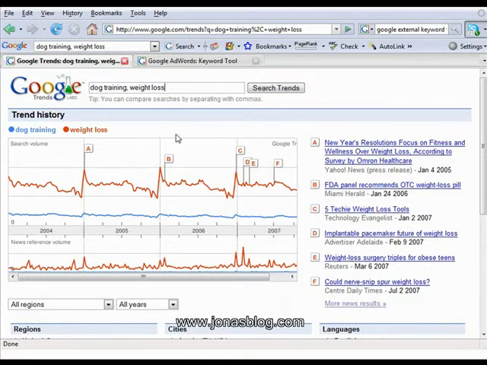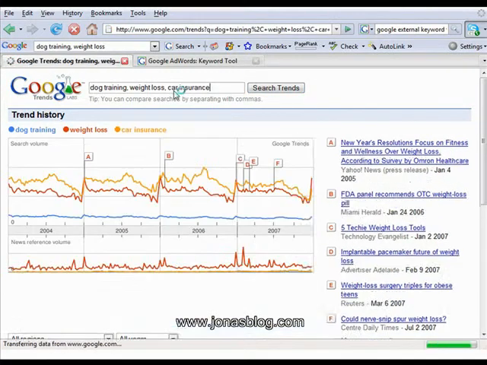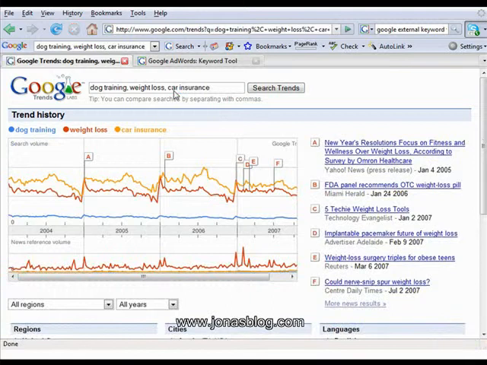Well, how much bigger? Well, let's look at another one that I'm familiar with. Car insurance. I've run some car insurance campaigns. I have a good idea of how much car insurance traffic there is. Well, weight loss is comparable to car insurance. Car insurance is still bigger, but weight loss is pretty close.